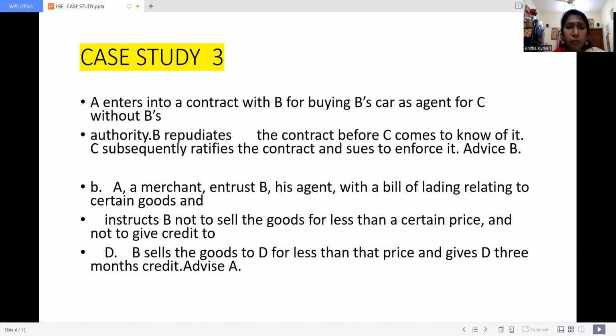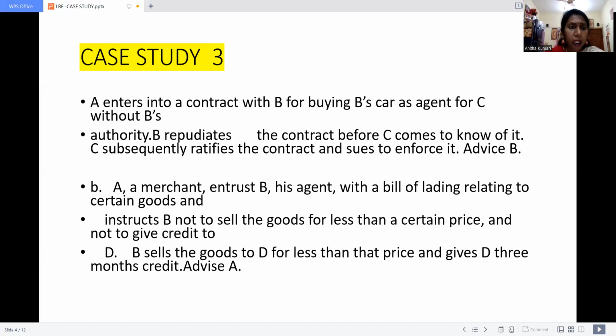Before doing this kind of business, B comes to know that A is an agent of C. So what he has done, he has canceled the contract. Why? Because B needs transparency from A's side. Here there is no transparency, so B canceled the contract. After knowing this incident, C now directly asks B to give the car. So now we have to advise B. What is the advice you will give? It is up to B to give the car or not to C. This is our advice we can give to B.